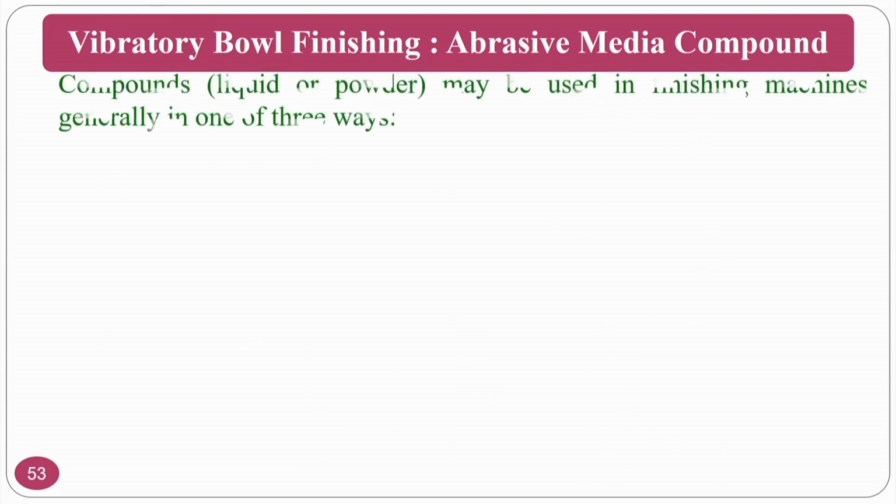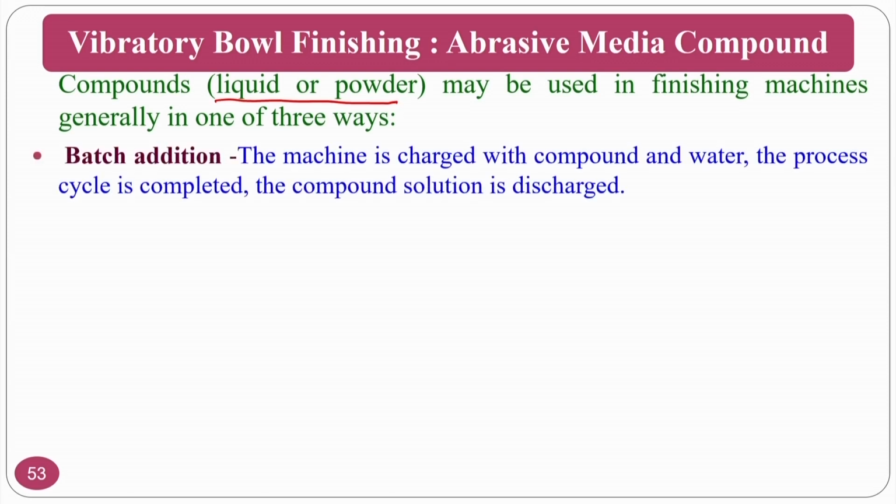Abrasive media compounds are normally liquids or powders that may be used in the finishing machine, generally in 3 ways. First, batch addition: the machine is charged with the compound and water, the process cycle is completed, and the compound solution is discharged.